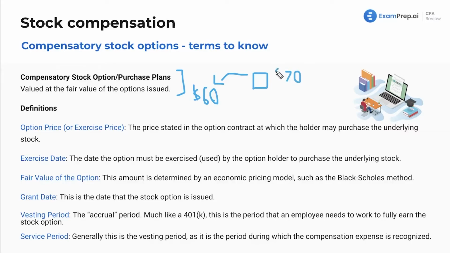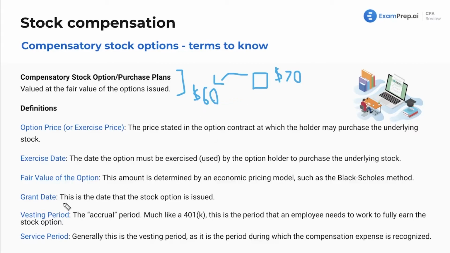That's determined through valuation methods, and we're not going to worry about that. Just like in hedge accounting and derivatives, you could have a $60 stock, but maybe the option's worth more than that because of the demand for it and the value that option brings to those who want it.